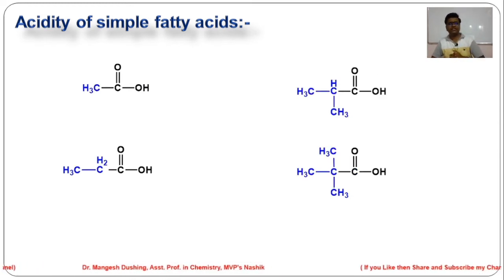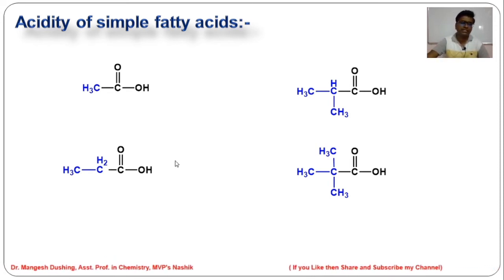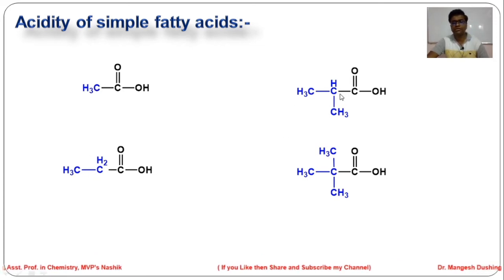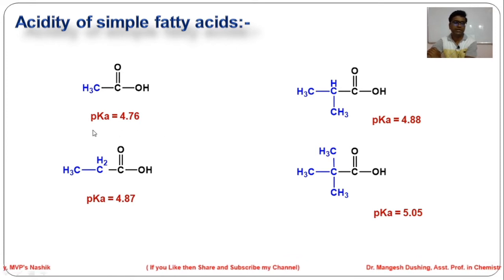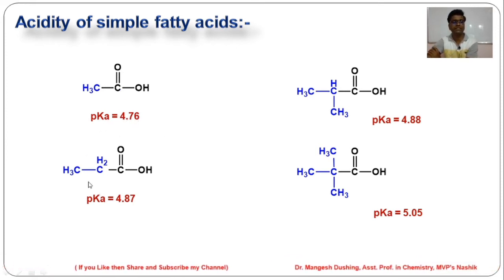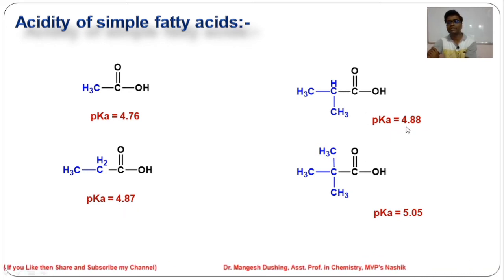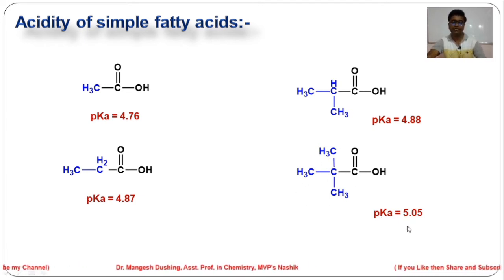Now we will compare some fatty acids like acetic acid. We will change the R groups to methyl, ethyl, isopropyl and tertiary butyl and see their pK values. The pK value for acetic acid is 4.76. If the ethyl group is here, 4.87. If the isopropyl group is here, 4.88. If this is tertiary butyl, then the pK value is 5.05.